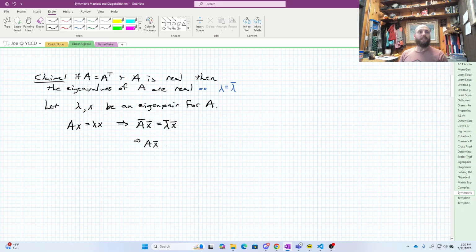This to A X conjugate is lambda conjugate X conjugate, right? Okay, so then I'm going to take this equation here and transpose both sides of it. So when I transpose both sides, I've got AX conjugate transposed is going to be lambda conjugate X conjugate transpose. And that's going to give me,